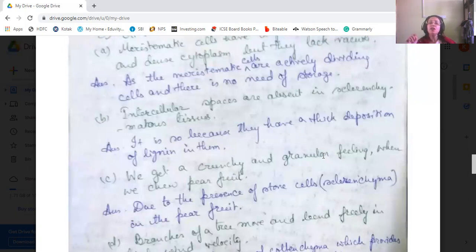Now we get a crunchy and granular feeling when we chew pear fruit. Why? Due to the presence of stone cells, that is the sclerenchymatous tissue, within the pear fruit. That's why we get a granular and crunchy feeling.